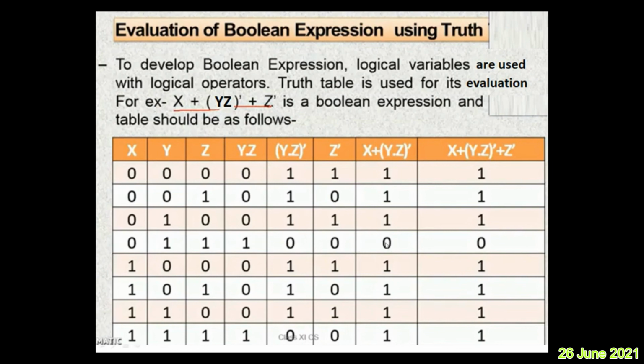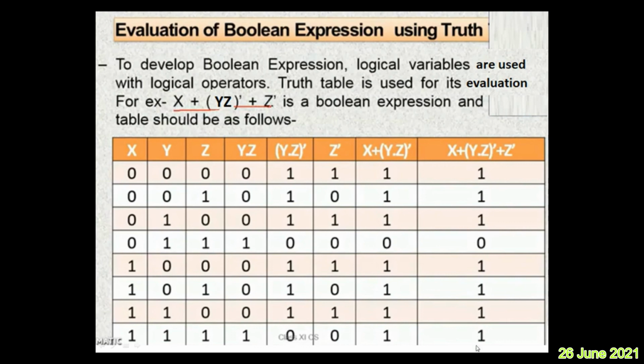In all other possible combinations of x and yz whole dash, we will have either 1 is there: 0 and 1, 0 and 1, 0 and 1, 1 and 1, 1 and 1, 1 and 1, 1 and 0. Therefore, all the places it will be 1 except where both the inputs are 0. So this expression is ready now, and z dash is also ready now. Take these two columns and apply OR operation. Now once again, here only 0, remaining all 1.